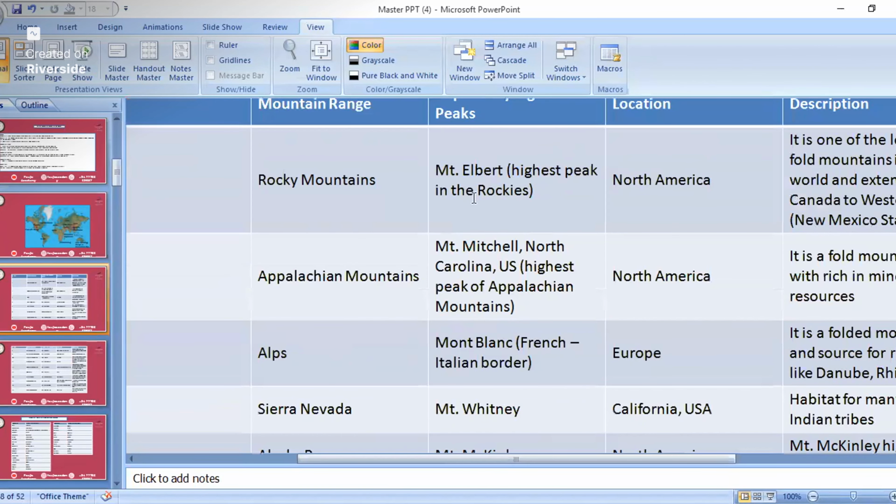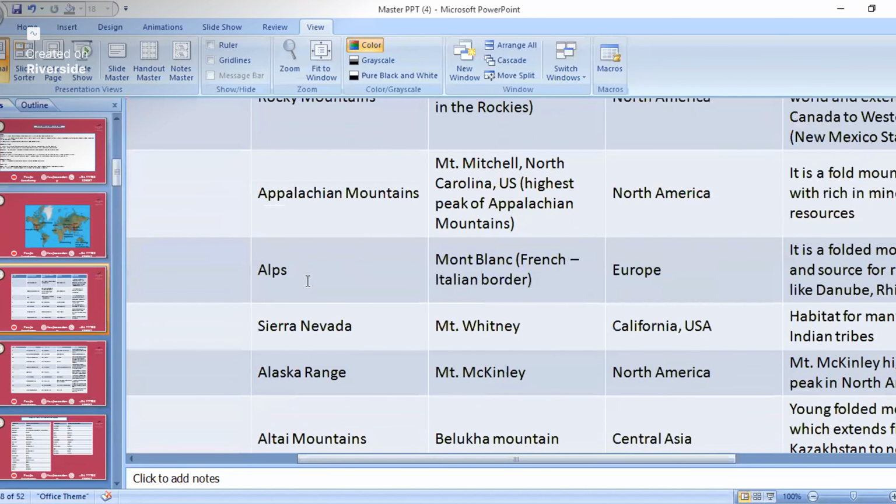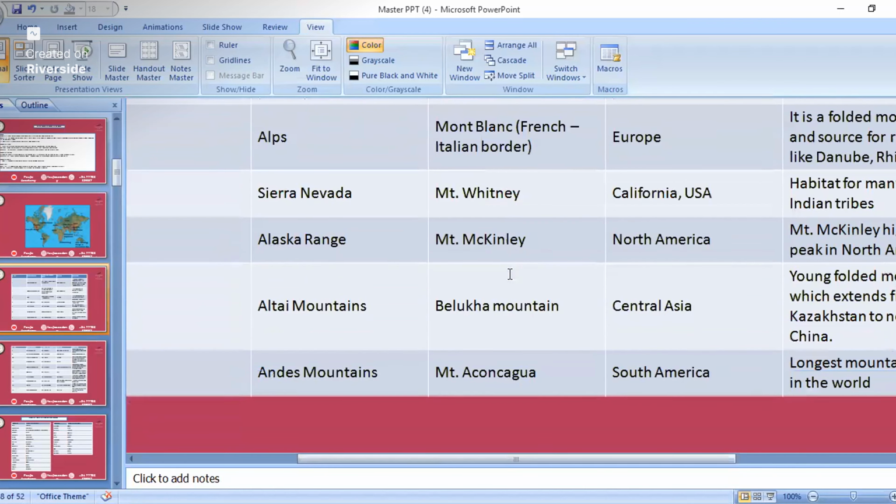Then in Rocky Mountains, highest peak is Mount Elbert, and in Alps Mountain, highest peak is Mont Blanc. And in Andes Mountains, Mount Aconcagua. That is important. So only these mountain peaks are important. Others are not of that much importance. So study about all these mountains, ranges, and where it is located, and important peak.